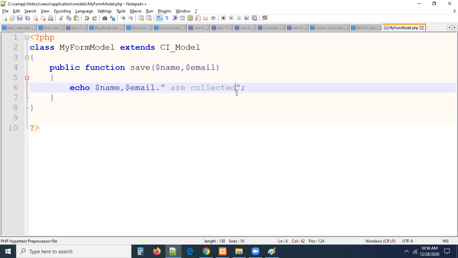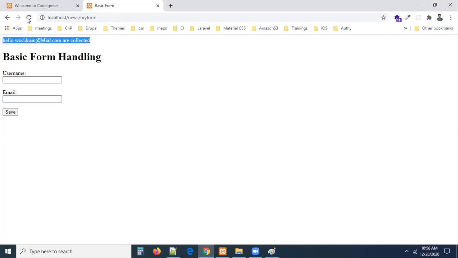So what did you understand? My intention here is that I was able to pass the data. I was able to pass the form data to the model, guys. Now actually what does the model need to do? The model needs to insert the data into the database now.